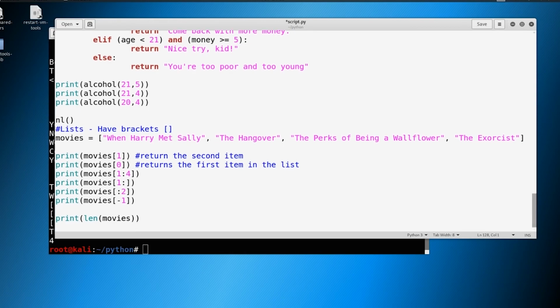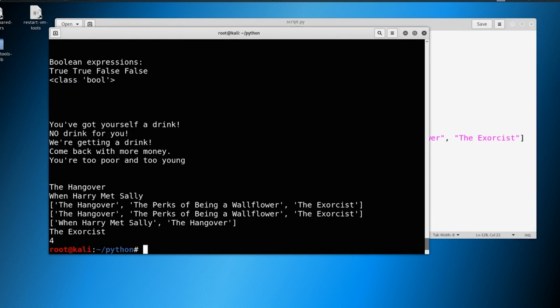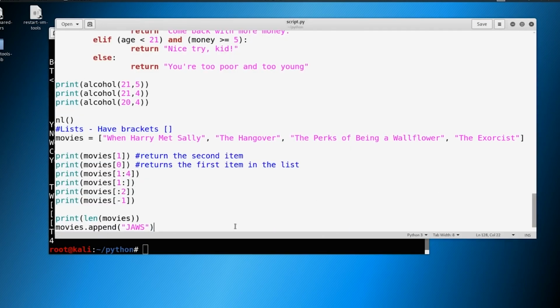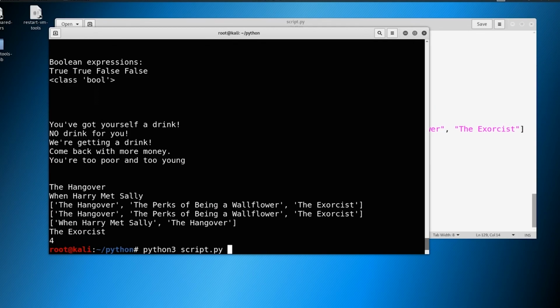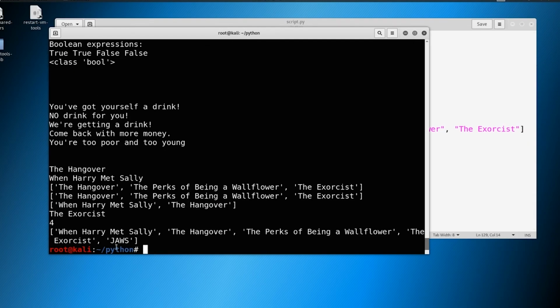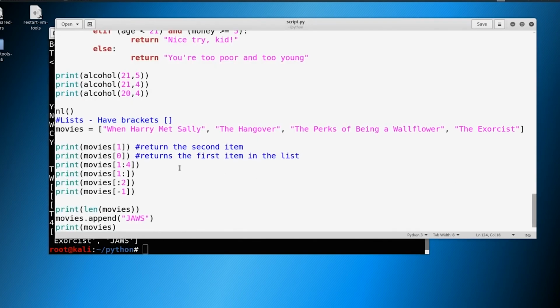We could also append items to the list. So we could say something like movies.append, and what if we really like Jaws and we added that into our favorite movies? You can't have too many favorite movies, come on. So let's go ahead and try printing that out. We'd have to actually print it, sorry: movies.append, and then print movies now. And it should print out with Jaws added in. Where do we think Jaws is going to add itself? Well, if you said the end of the list, you were correct. When we append something, we append it to the very end of the list.